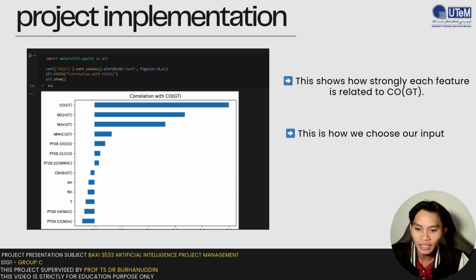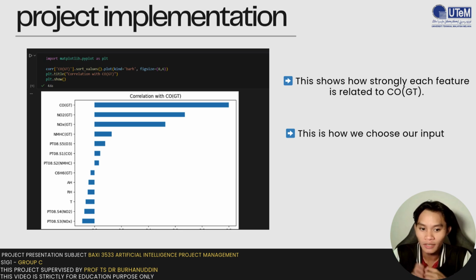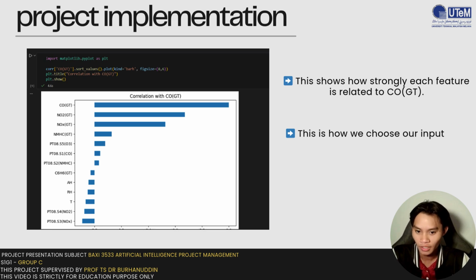Next, we move on to feature selection. Our goal is to predict carbon monoxide levels, so we needed to know which other pollutants influence it the most. So we performed a correlation analysis, and the results are visualized in this horizontal bar chart. A bar extending to the right shows a strong positive correlation. As you can see, nitrogen dioxide and nitrogen oxides have the highest correlation with our target, which is carbon monoxide.